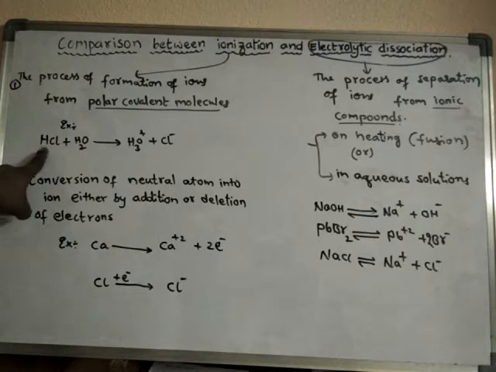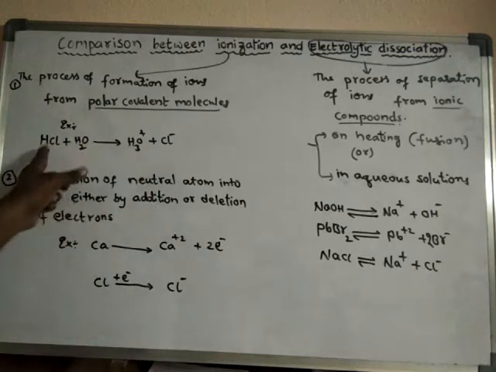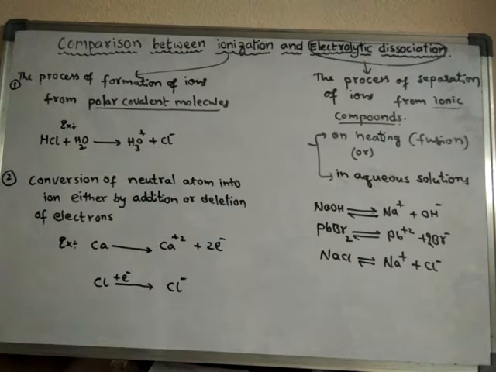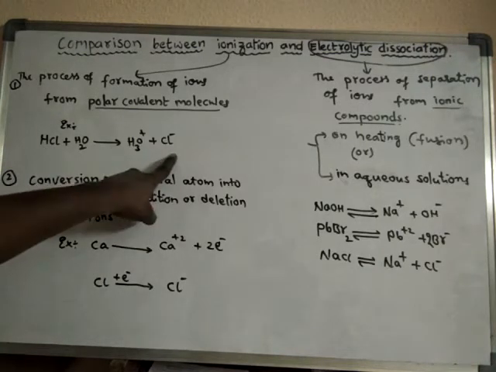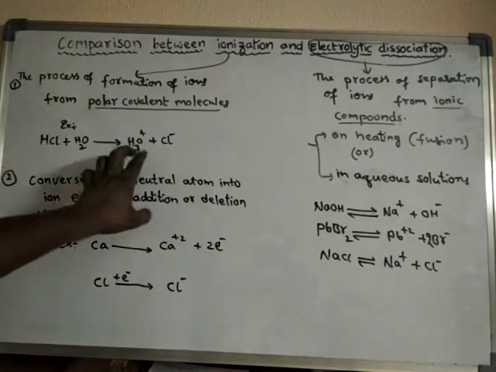But this covalent compound will convert into ions. HCl will break down, that means ions are newly formed. HCl does not contain any ions, but such a compound will form ions. So newly ions are formed.